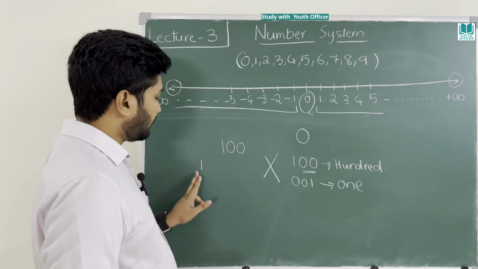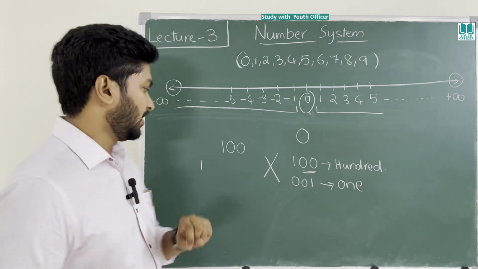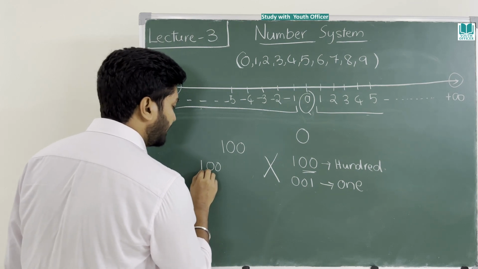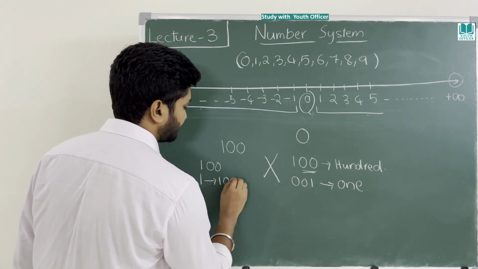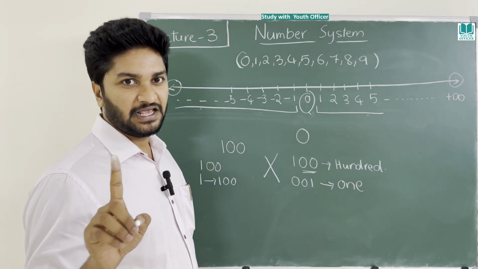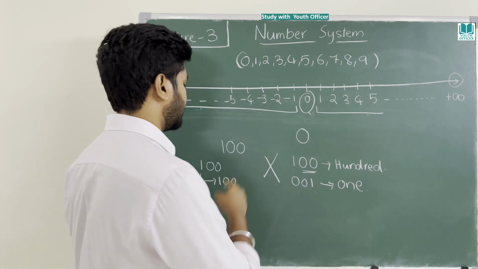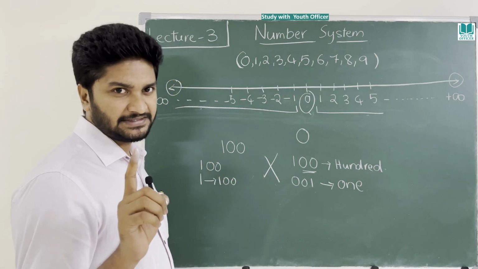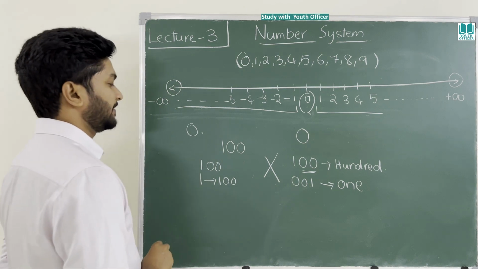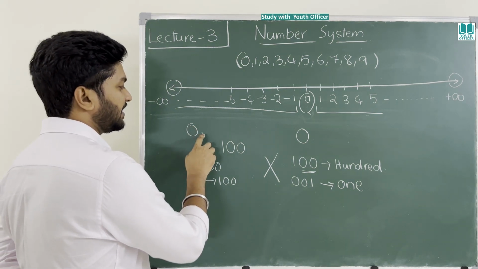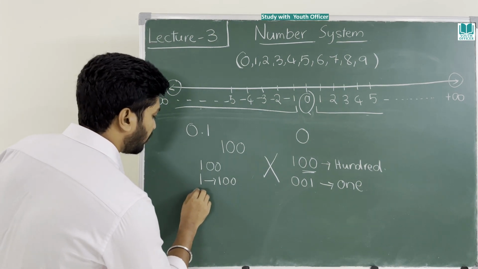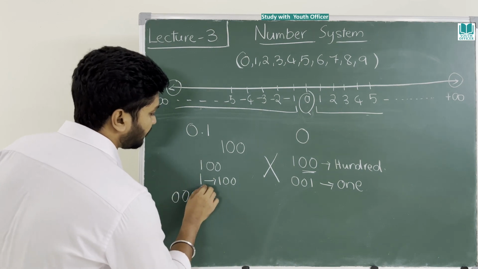What is the value of 1? Only 1. If you put zeros on the right side, it will make 1 into 100. Zero value will not increase or decrease. It will add value to other numbers. It will not decrease anybody's value until and unless there is a decimal dot. Only in the case of decimal it will start decreasing the value of 1. Till then, if 1 is there, however many zeros you put, the value of 1 won't change.